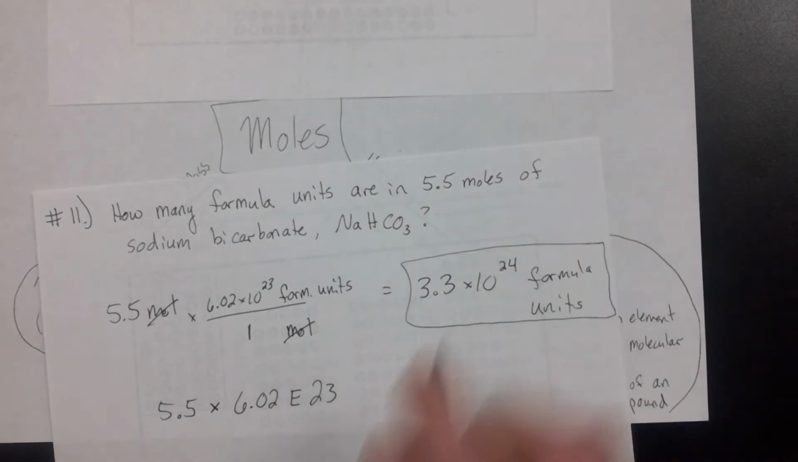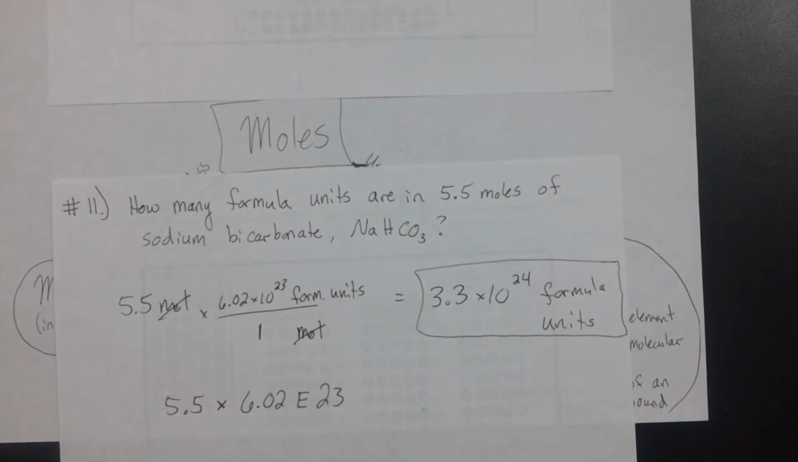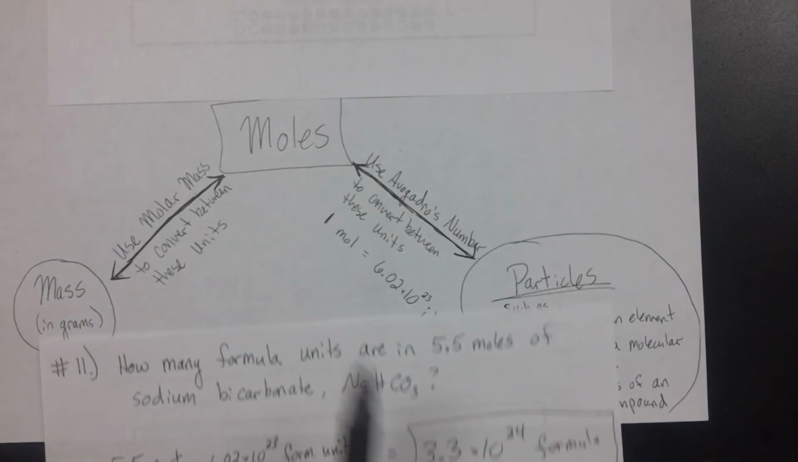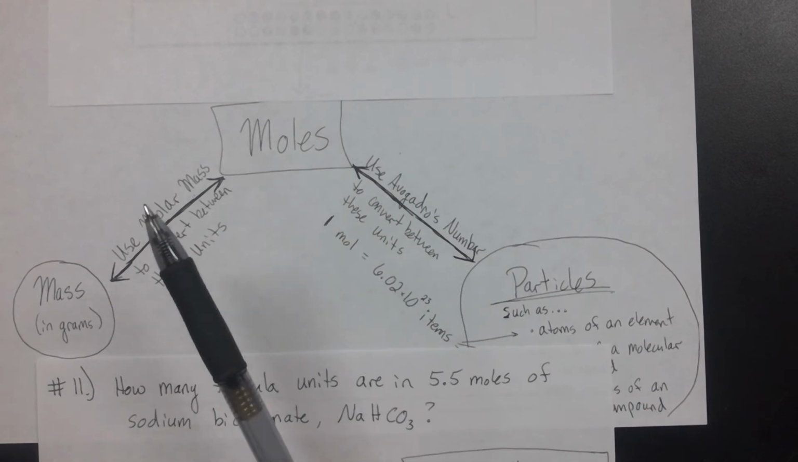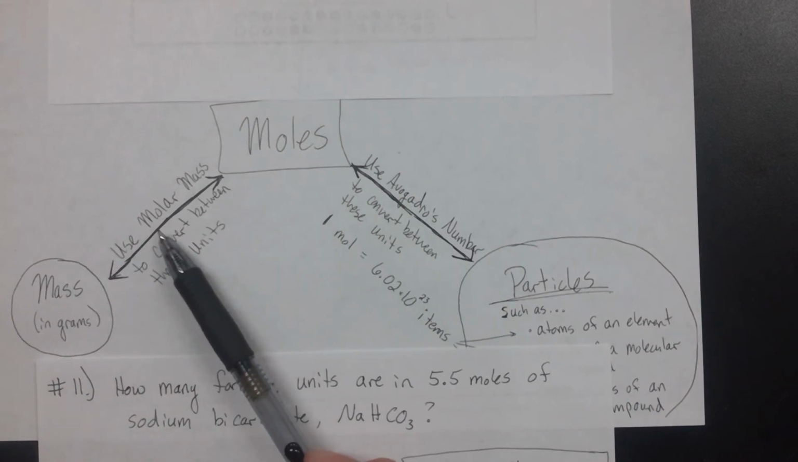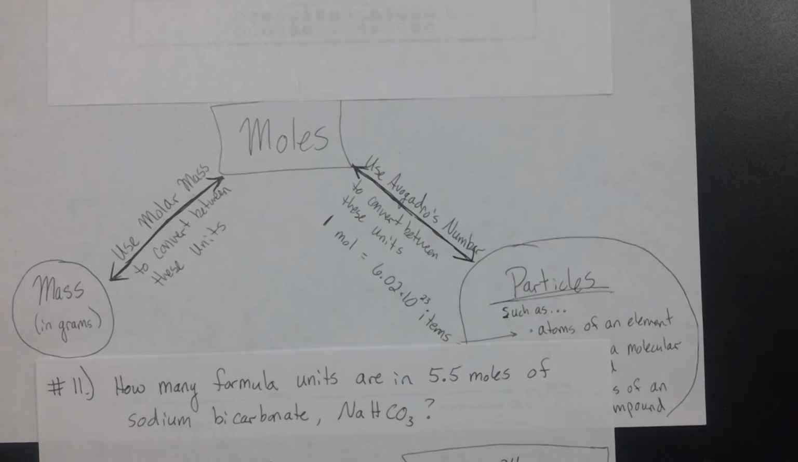So we're still using that dimensional analysis process that we've seen before. We're still canceling units. We're still plugging it into our calculator like we've seen. The only difference is that now I'm using Avogadro's number as my conversion factor, and in my first example, I used molar mass. So depending on the units you want to get to, you have a different conversion factor.